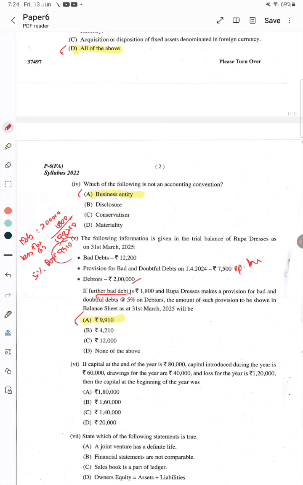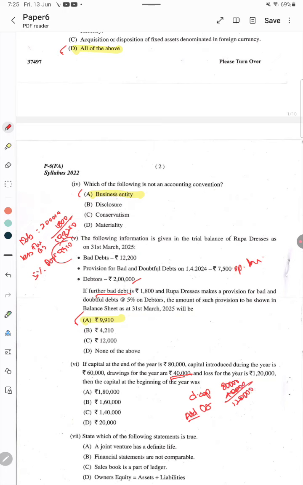We start from the closing capital, that is 80,000 rupees. Add drawings during the year, 40,000. If we add, that is 1,20,000 rupees.